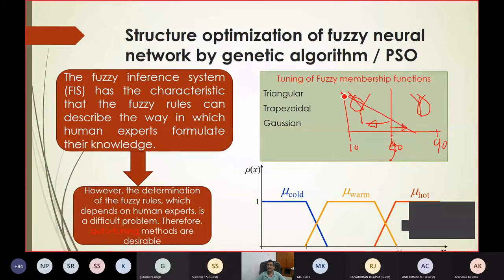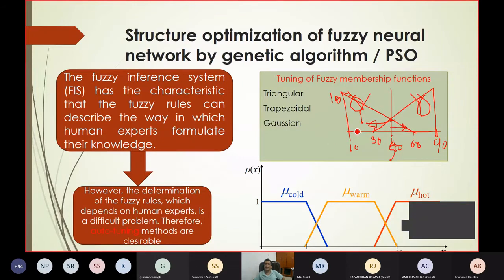So if somebody is 10, he is 100% young. If somebody is 50, he may be 25% young. And if somebody is reaching 60, he is no longer young, he is old. Similarly, the old set I can start from 40 here, or 30. Once you go on increasing from 30, I can make another set. So these are the two triangular membership functions.